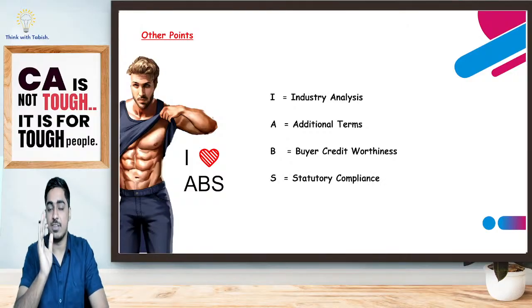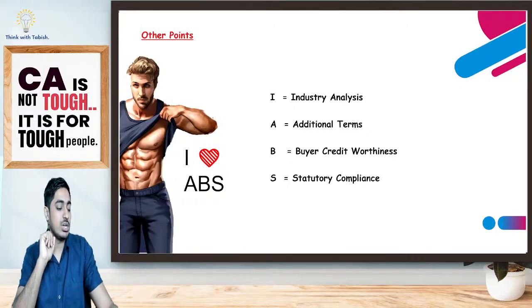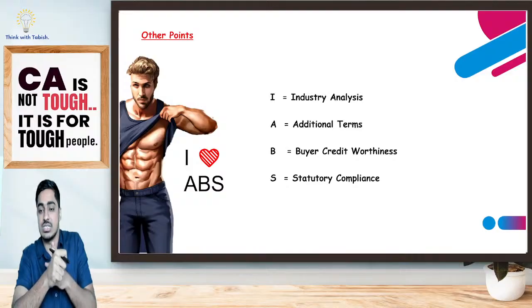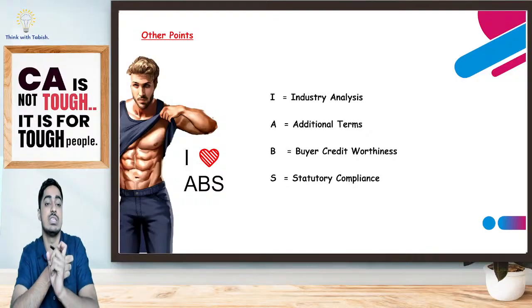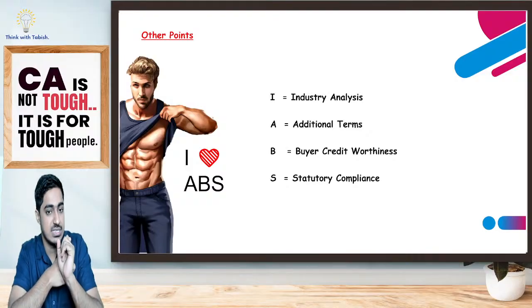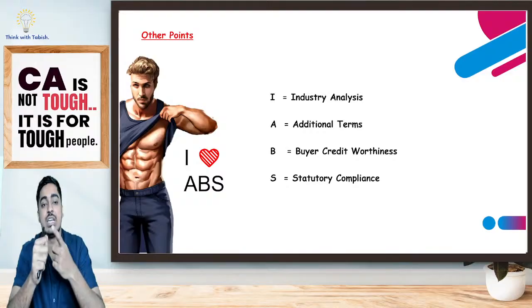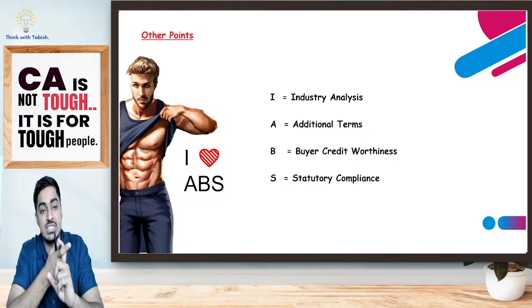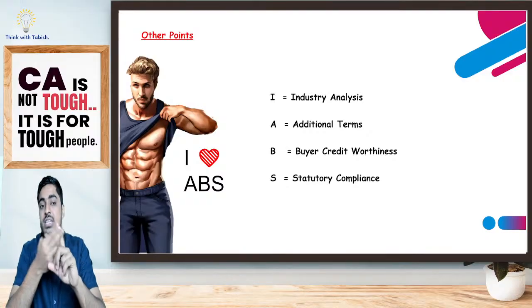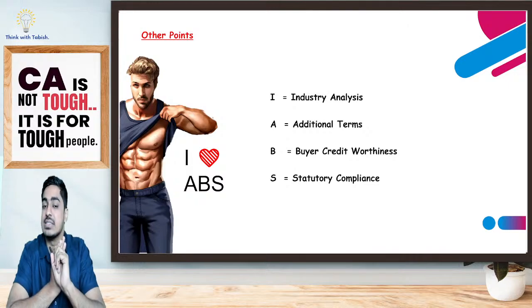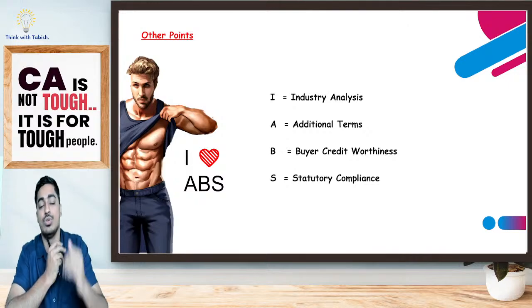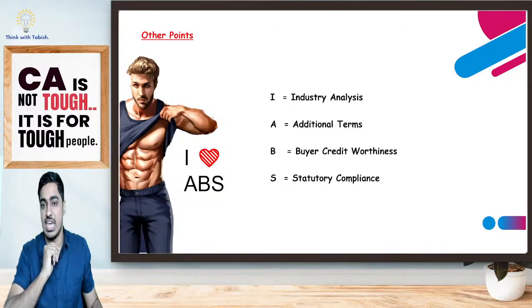Is it clear, everyone? We have discussed 2 short-term decisions. Firstly, we have discussed sell or further process. Secondly, we have also discussed our special price order decision. What is a non-financial consideration for your special price order decision, students? It is I love ABS. I stands for industry analysis. A stands for additional terms. B for your buyer creditworthiness. S for your statutory compliances. Should we continue to the next short-term decision, everyone?